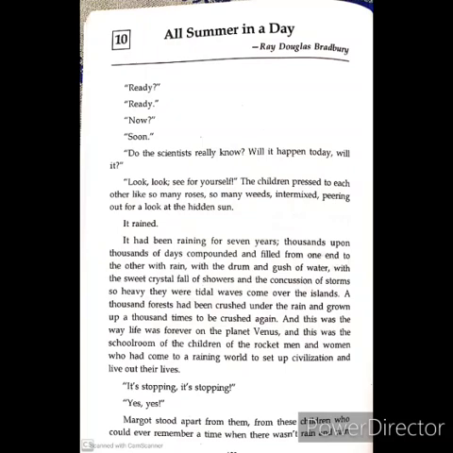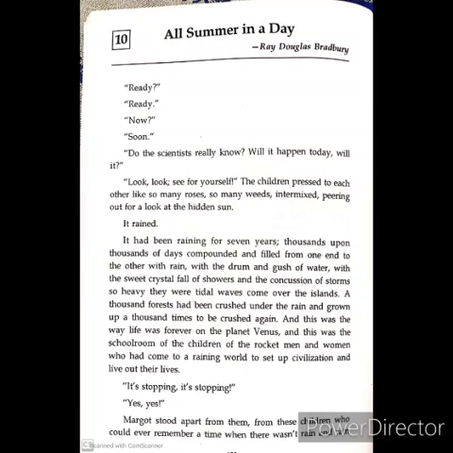Why peering out? I told you at the beginning that there was an underground tunnel which was made for the children to attend their school. So from there they were peering out, whether the sun is coming out or not, whether the sun which has been hidden for the last 7 years, whether it's coming out or not.